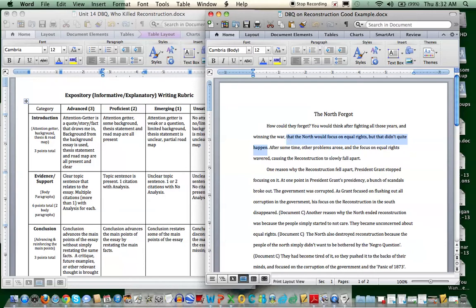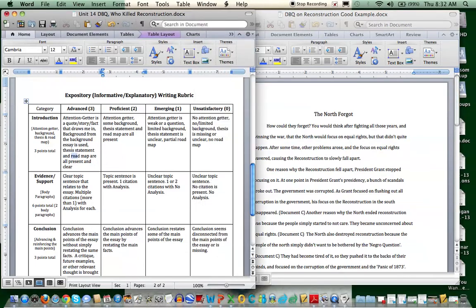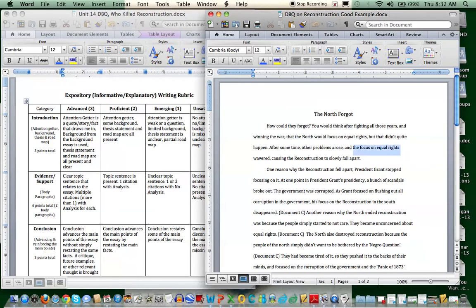After some time, other problems arose, and the focus, and here's where they use their roadmap. Here's where they're telling me where they're going with their paper. The focus on equal rights wavered, so we know that there's not going to be a big concern about equal rights. Other problems arose. Again, this could have been a little more specific, and then causing the Reconstruction to slowly fall apart. So basically telling me that this wasn't something that happened all at one time.